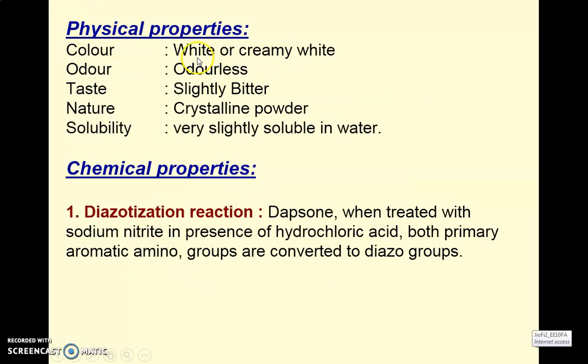Now the physical properties of dapsone: it is a white, creamy white, odorless, light bitter crystalline powder and very slightly soluble in water. Next, it shows the diazotization reaction. So chemical property, diazotization reaction: dapsone when treated with sodium nitrite in presence of hydrochloric acid, both the primary amino groups are getting converted into a diazo group.